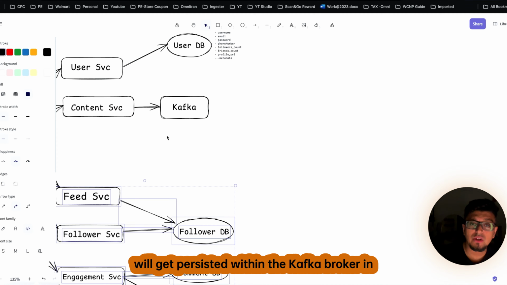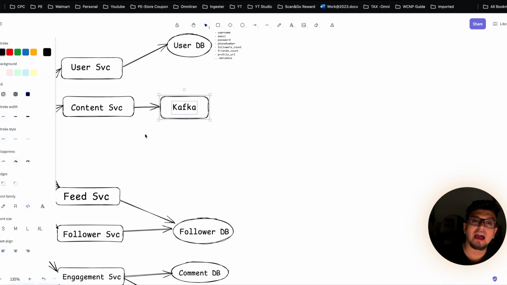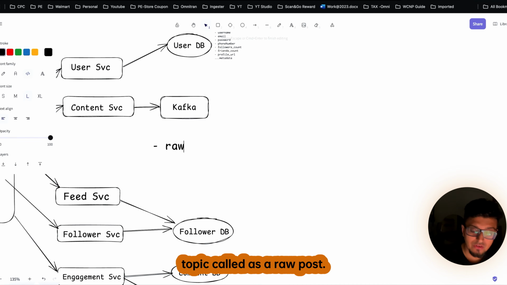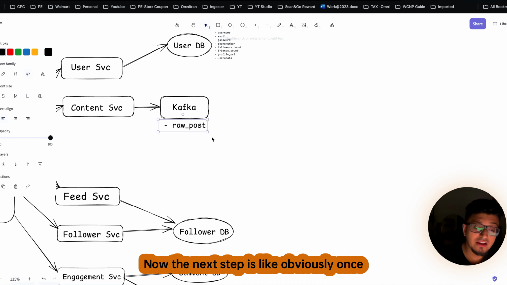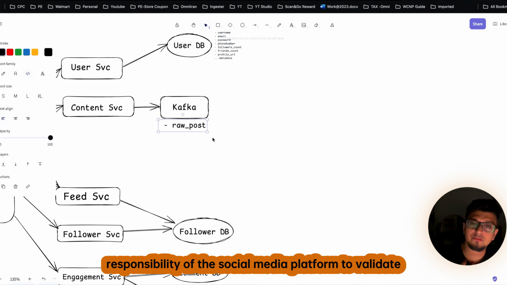So the data will get persisted within the Kafka broker in a topic called raw post. So here we will be having our first topic called the raw post. Clear?